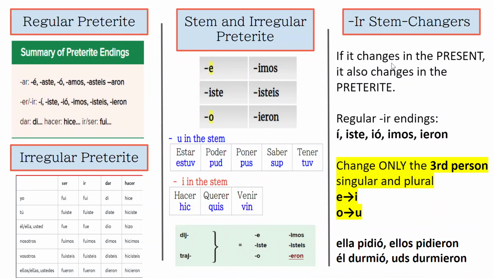If it changes in the present, if it's an IR verb in the present and it's a stem changer, it also changes in the preterite. It will only change in third person and your only options are E to I and O to U. And there's an example. There it's a grammar sheet for you. You can print that out, take a screenshot of this, fill it out as you do this work, and then be able to use it as you do your homework effectively. Good luck.